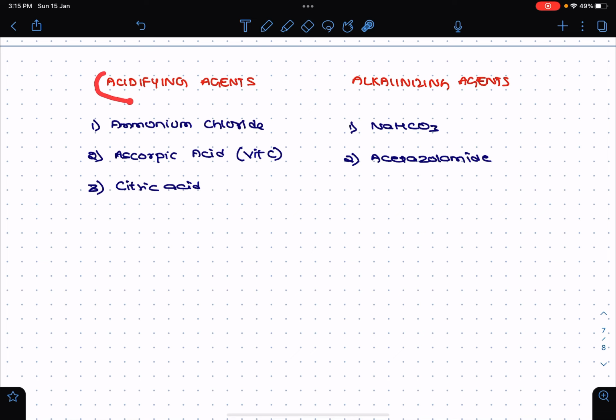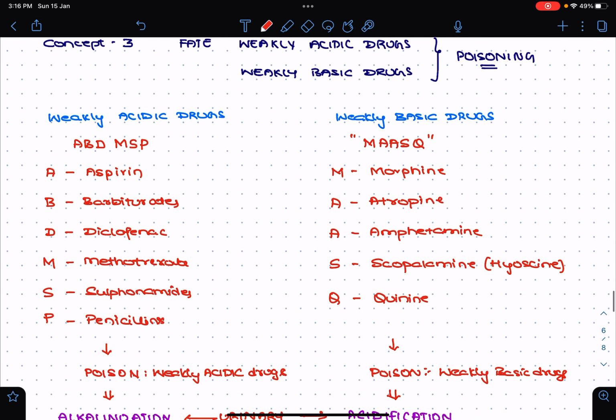In case of weakly basic drug poisoning, you need to acidify the urine by giving ammonium chloride, ascorbic acid, citric acid, or vitamin C. Acidifying is for weakly basic drug poison, and alkalinizing is for weakly acidic drug poison. Keep this concept in mind while solving the MCQs.